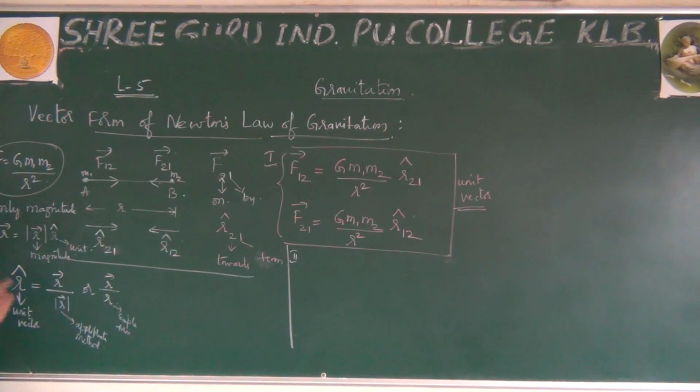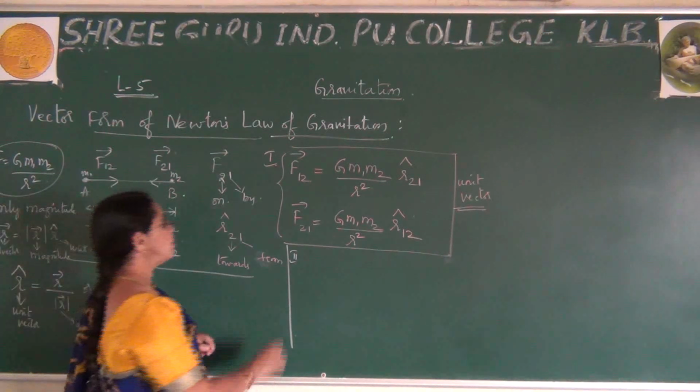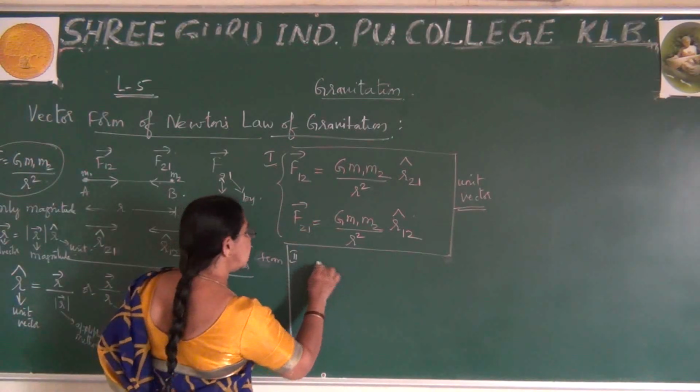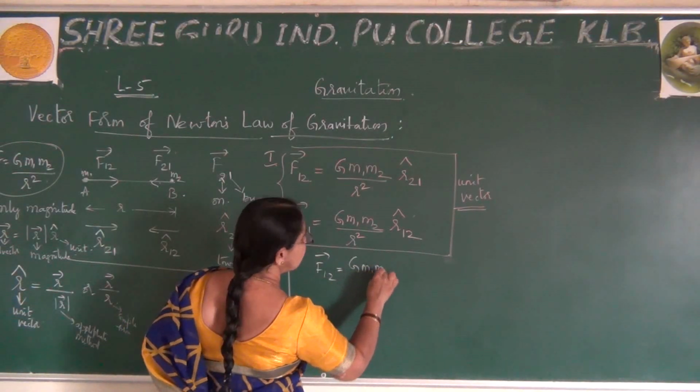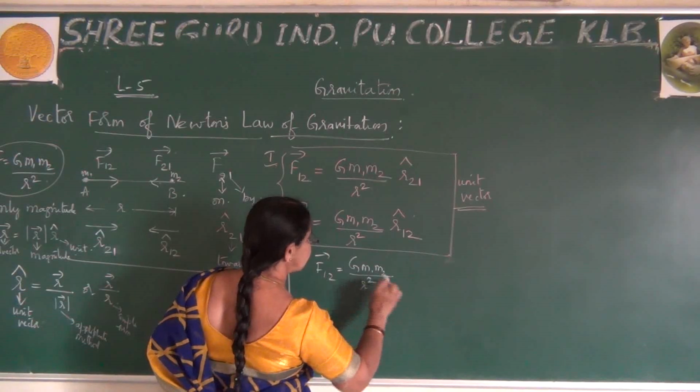Okay, so this is what you can write for the r vector. Now, using this unit vector, I want to change the unit vector into the full vector. So this is called the full vector. Right? So I write in terms of the full vector. For the second step, I take the help of F12 = G M1 M2 / R squared.